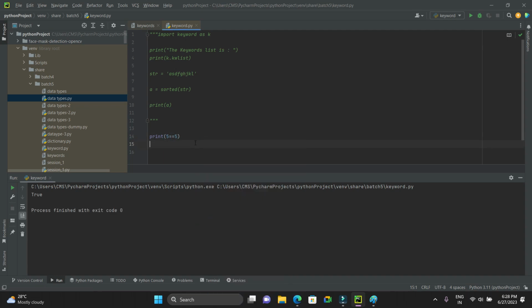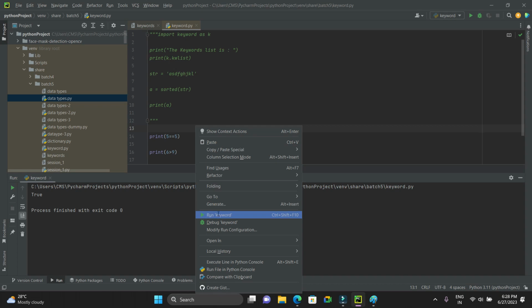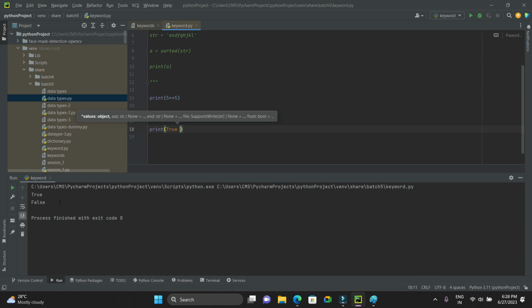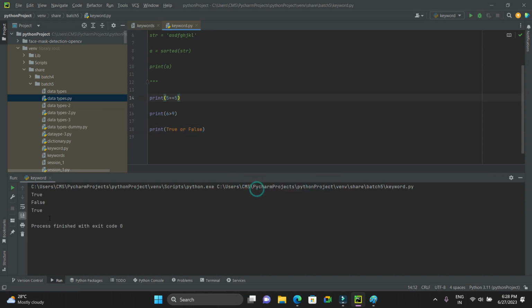Next, print 6 is greater than 9. Is this correct? No, right? That's the reason it is returning False. Now I'll say print True, True or False. Just simple statements, guys. It will return what it will return. You see, it is True, because here we are using the or operator.